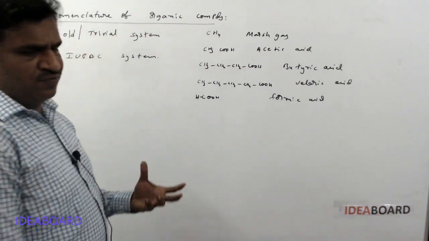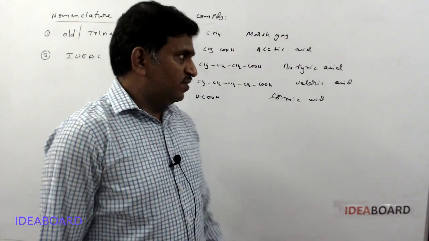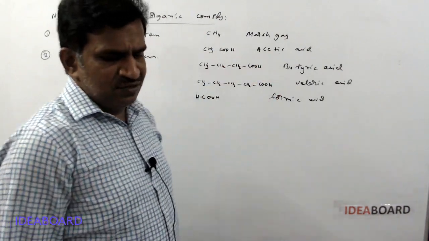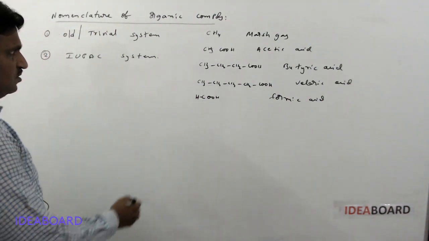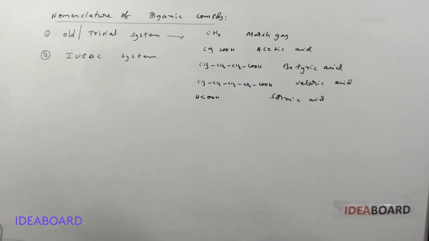So such names are derived mainly from the source: formic acid, acetic acid, butyric acid, valeric acid. Based on the source, they give the names of the compounds. That is the old or trivial system of nomenclature.